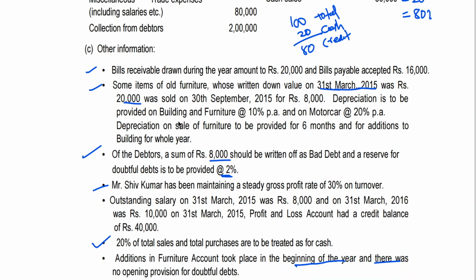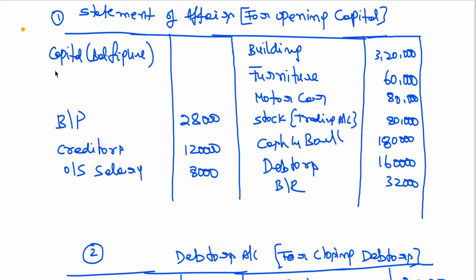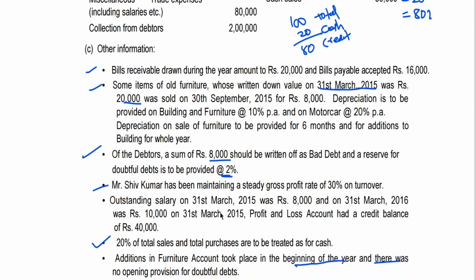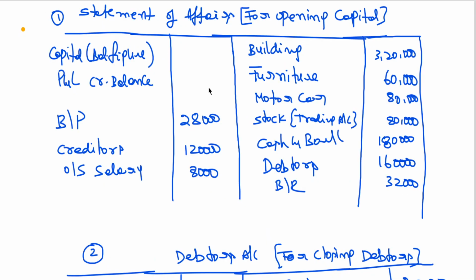And you can also notice here that on 31st March 15 the P&L account has a credit balance of 40,000. P&L account credit balance means it's very clear that they are not adding the P&L balance to capital. The profit and loss account credit balance is 40,000, and this is also written here.